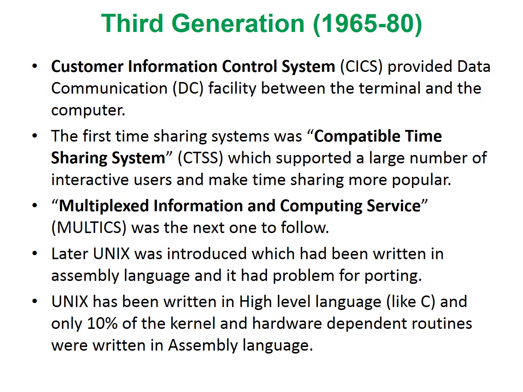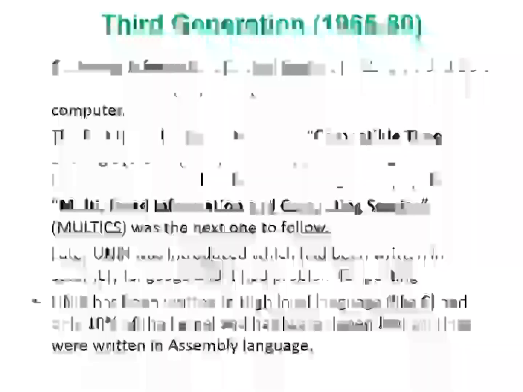Many vendors came up with time sharing operating systems during this period. One of the first time sharing systems was the Compatible Time Sharing System, and it was used in the IBM 7094. Multics, Multiplexed Information and Computing Service, was the next time sharing operating system.